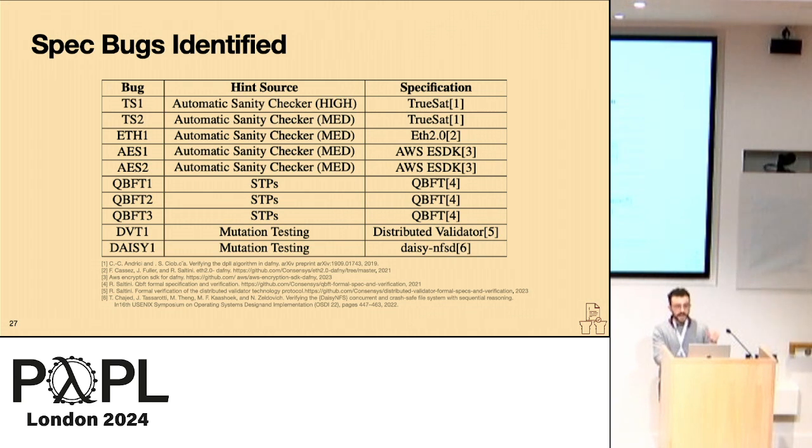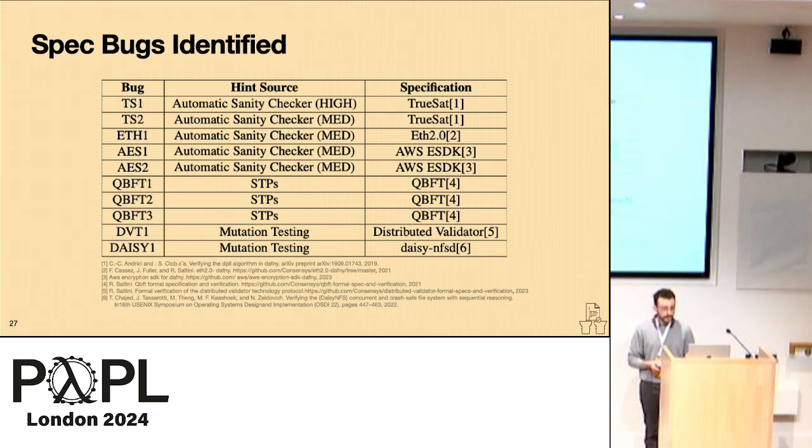As I mentioned before, STPs will always be the end of the story because they help answer that, either proving a counterexample or proving that the behavior is correct. But we've also kept track of which aspect of IronSpec led to that initial hint, which then led to the discovery of these different specification bugs. Whether it be the hints from the automation, either the automatic sanity checker or the mutation testing, or just the 3 rows labeled STPs, which are the result of writing a suite of STPs like one would write a suite of unit tests.